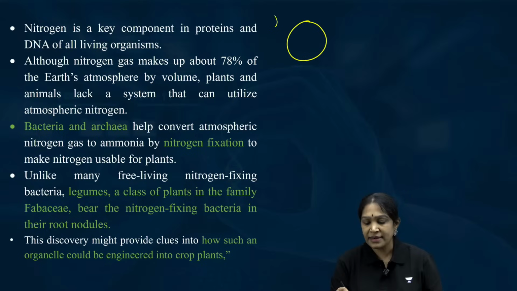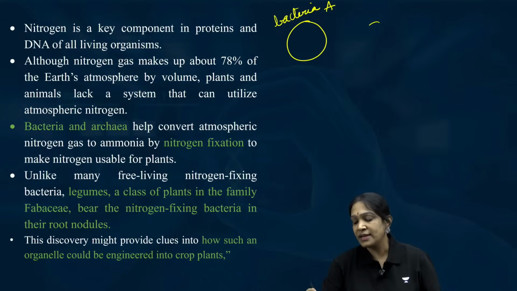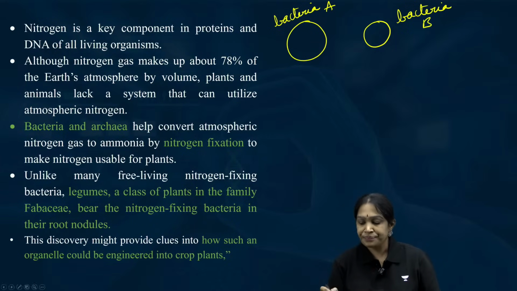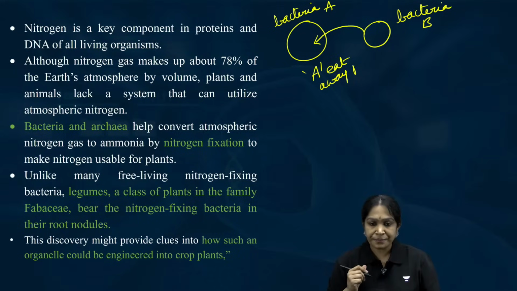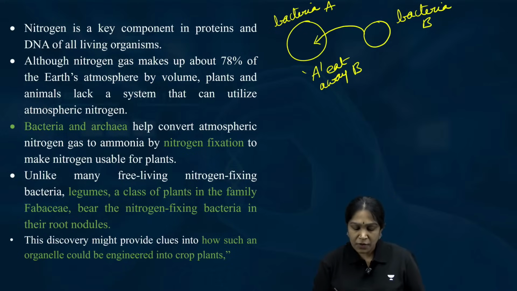This is bacteria A. This is another bacteria, bacteria B. Now, B entered inside bacteria A. It means A ate away B. And then A will give shelter to B.